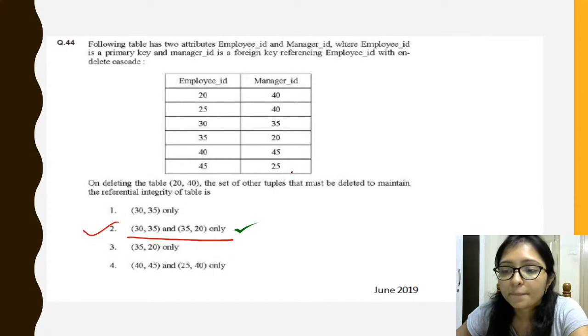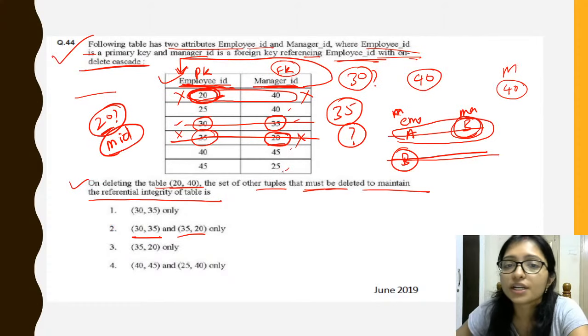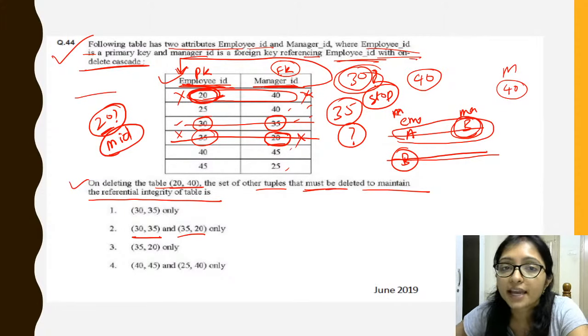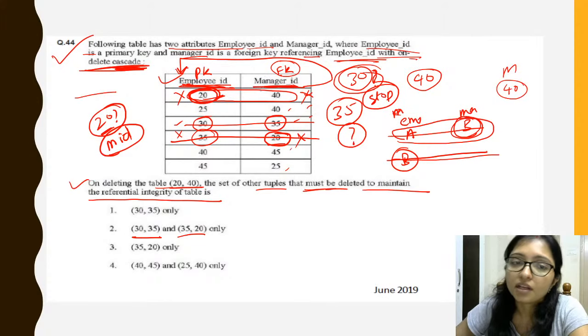Is it clear? Where is 30? No 30 is there, that's why no more deletion. We will search for 30, but 30 is not there as a reference anywhere, that's why we will stop now. Because no reference is there, we stop. Means the cascade, ON DELETE CASCADE, will stop here, right? That's why this is the answer. Clear?